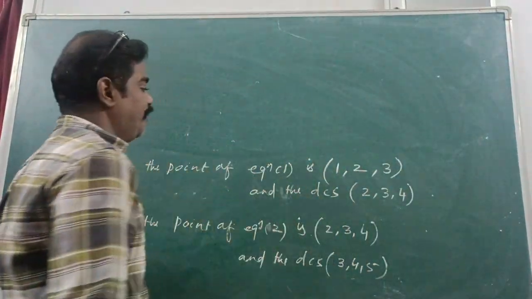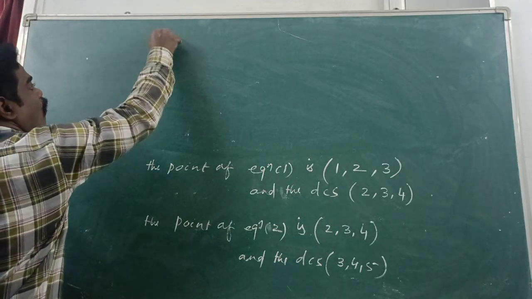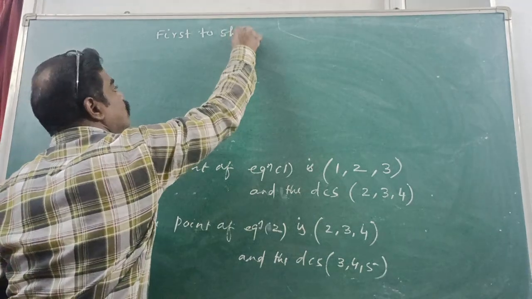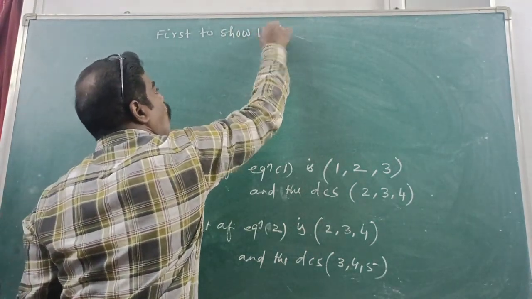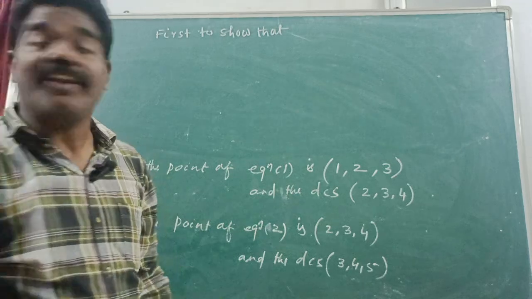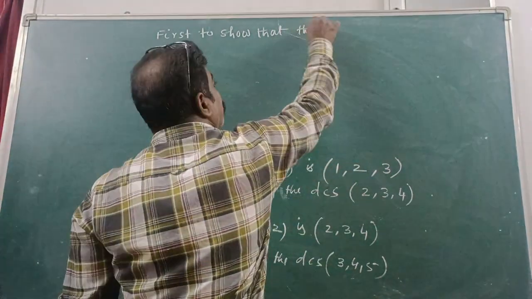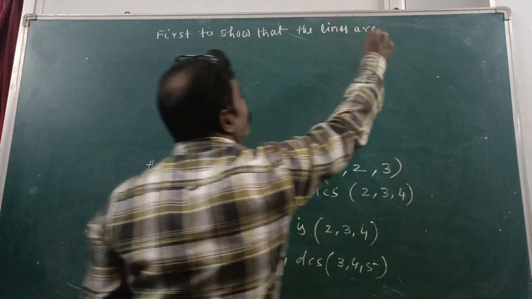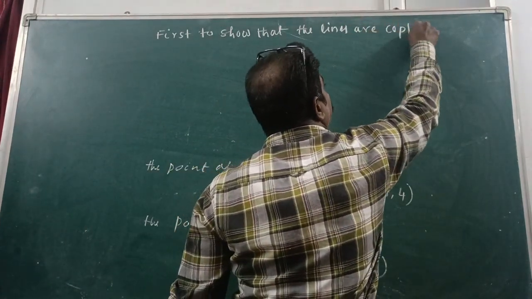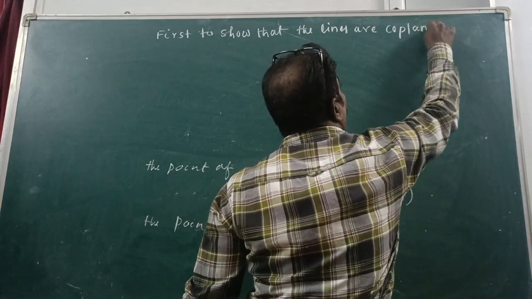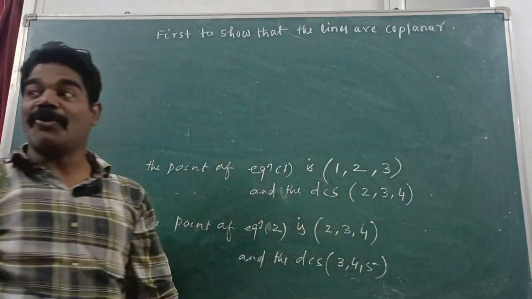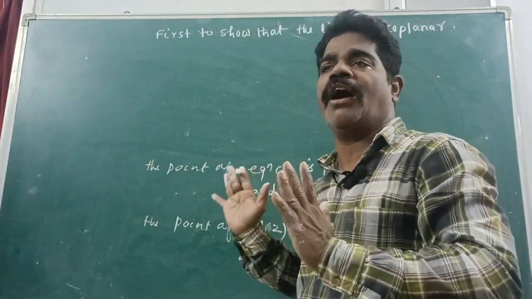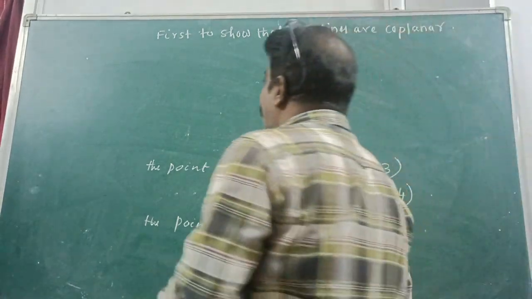First, to show that the lines are coplanar. Remember the formula very well. In any problem, we have to use this formula for coplanar. Right or not? What is that, you know?